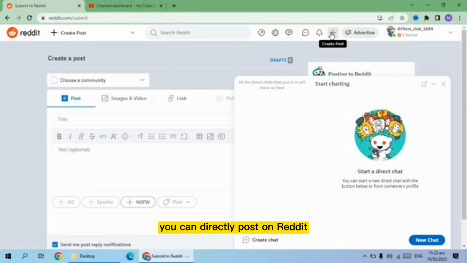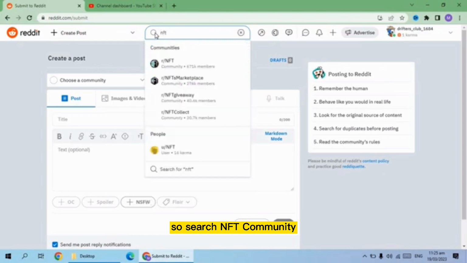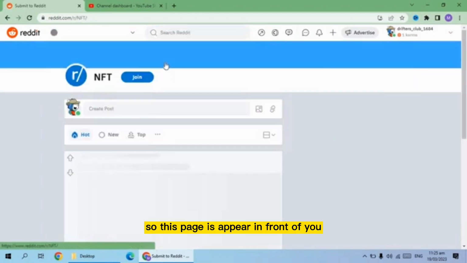You can't directly post on Reddit. If you want to post on Reddit, then you will definitely join any community and then choose a community before posting on reddit.com. So search NFT community and then click anyone below the dialog box. So this page appears in front of you.